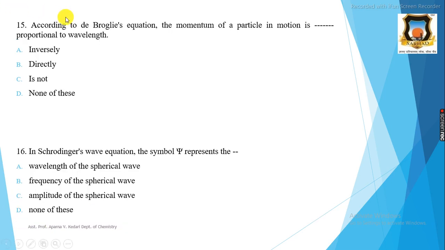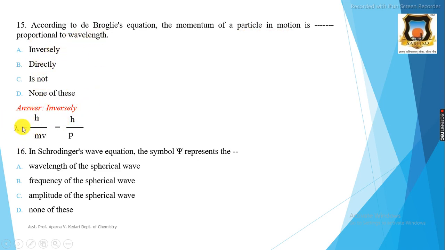Then question 15: according to de Broglie equation, the momentum of a particle in motion is dash proportional to wavelength. Options: inversely proportional to wavelength, directly proportional to wavelength, not proportional to wavelength, and D, none of the above. The correct answer is inversely proportional to wavelength. That is, according to de Broglie equation, the momentum of a particle in motion is inversely proportional to wavelength.